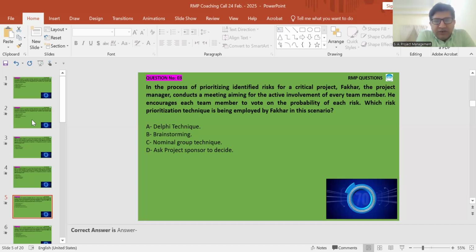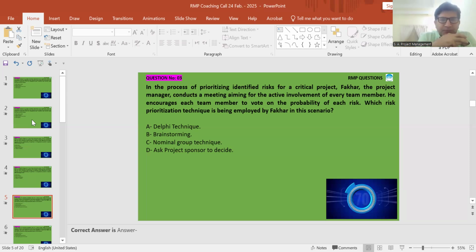We have anonymity in the nominal group technique. We have similar focus groups where we are conducting the workshop. But here he is only performing the facilitator role, and asking each member to vote on the probability of each risk. Probability assessment. Even this is a least concern, but brainstorming can be relevant to this.